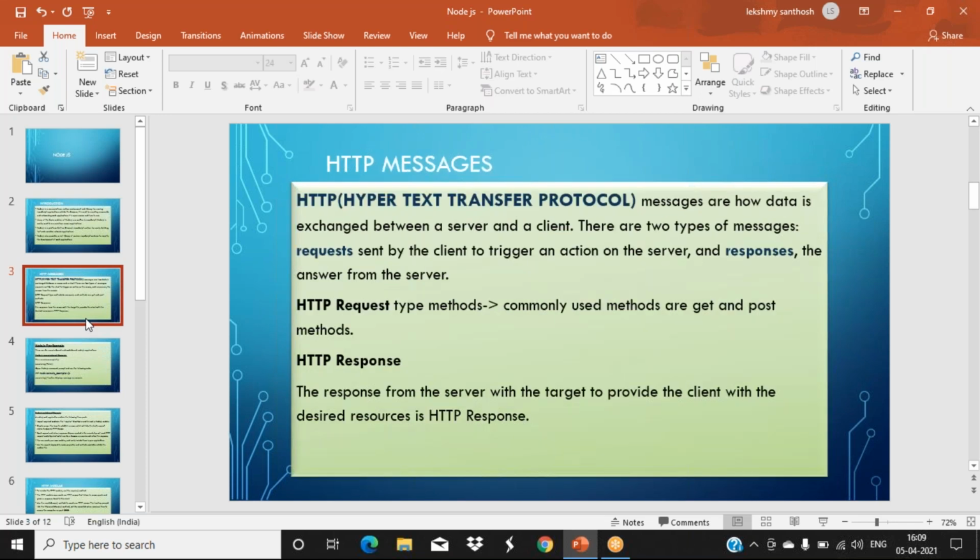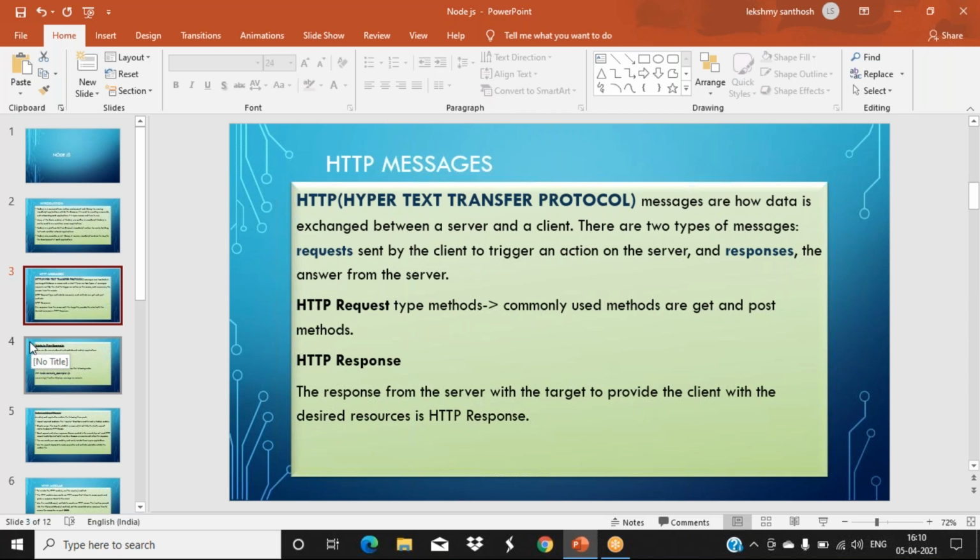Then before we start with any server-side application, you should know what HTTP is, that is Hypertext Transfer Protocol. It is a set of rules and regulations we have to follow when doing any client-server communication. These are the messages by which data is exchanged between a server and a client. Two types of messages are there: request and response. A request is sent by the client to trigger an action on the server, through the web browser.